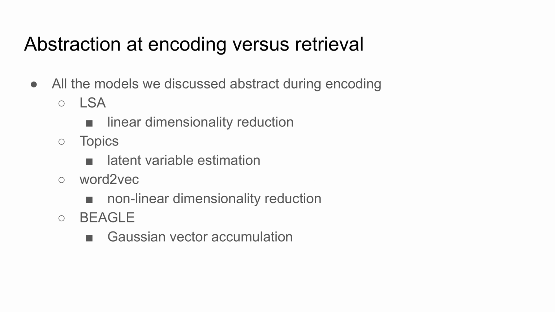In all four baseline models, the word-by-context statistics are somehow abstracted to encode more semantically relevant representations. Here we explore what happens when we defer abstraction until retrieval and only encode simple word-by-word co-occurrence statistics. During retrieval, a cue pattern then sets the initial conditions for a relaxation process to yield an abstraction.